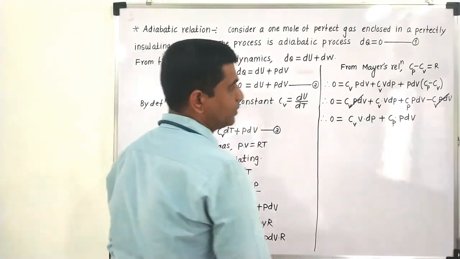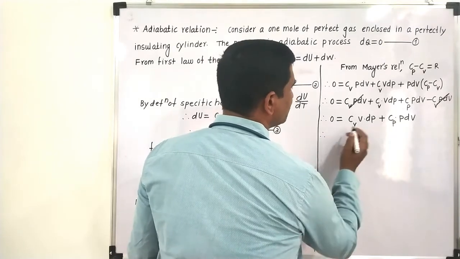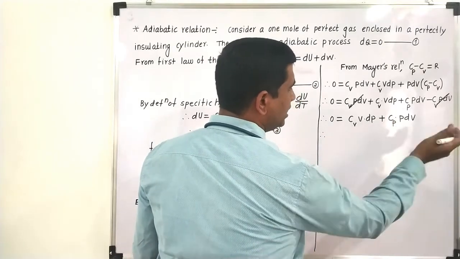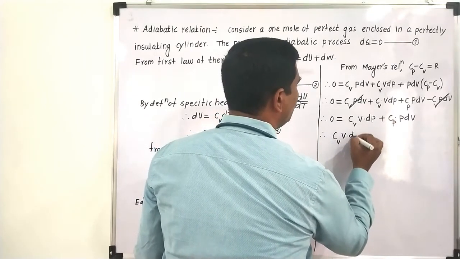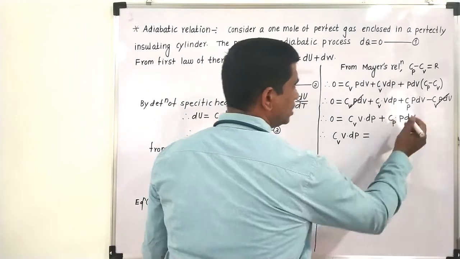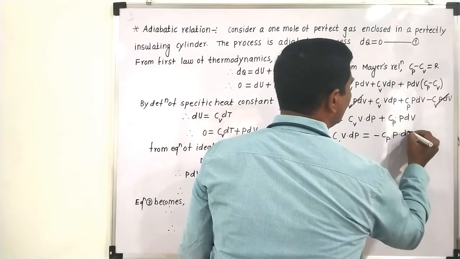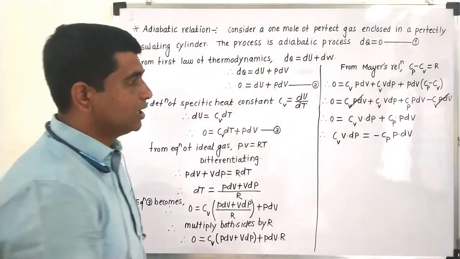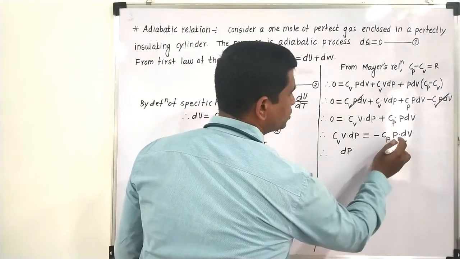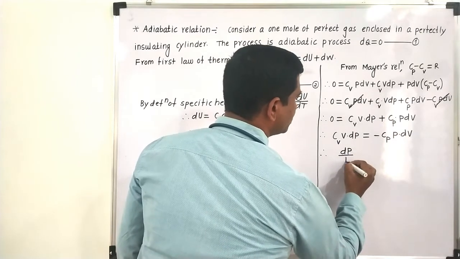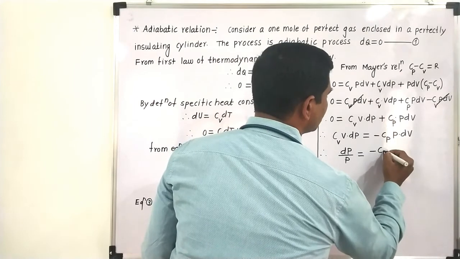For that purpose, I'll try to separate out the variables. I'll take dP on one side and dV on another side. So if I write this down, it will be Cv into V dP is equal to minus Cp into P dV. Now I'll try to collect the pressure terms on one side. So it will be dP, and I'll transfer this V from this side to this side, it will get divided. This is equal to minus Cp.